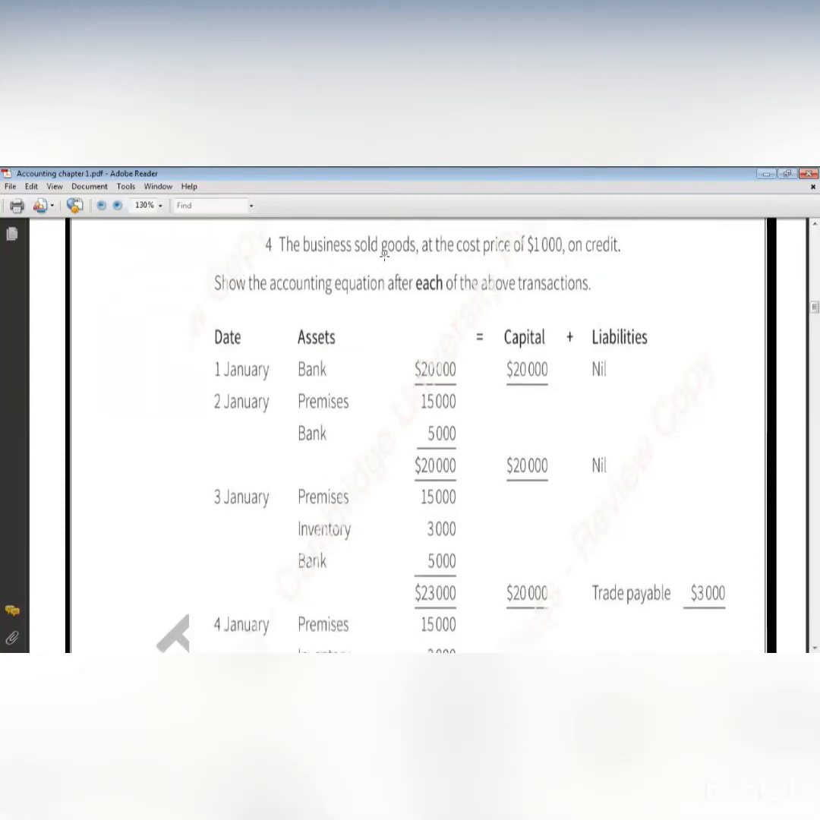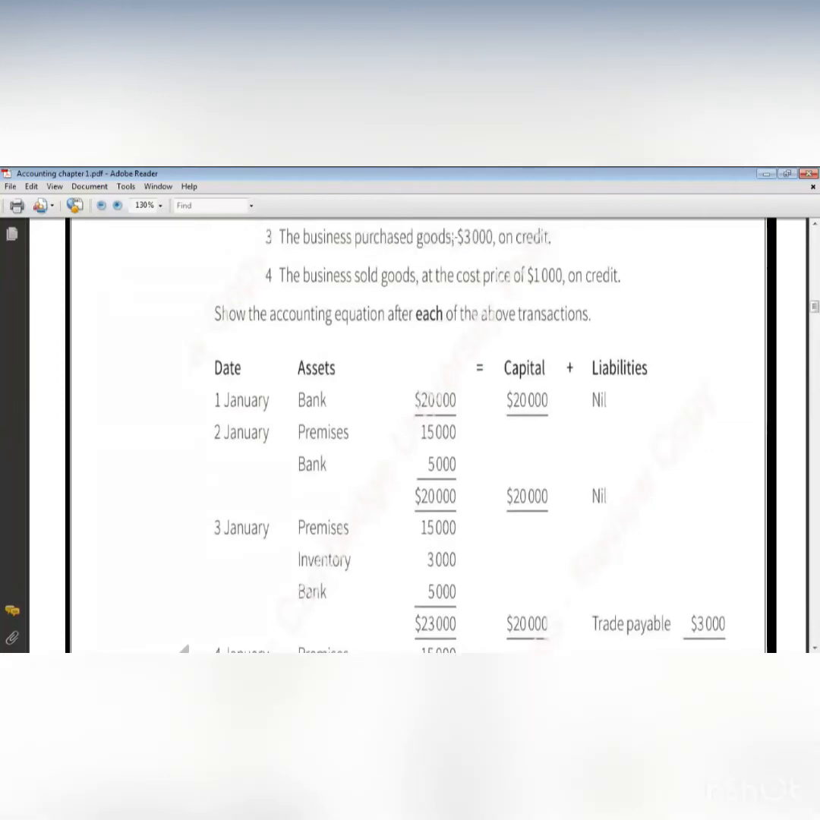On January 4, the business sold goods at cost price of $1,000 on credit. So out of the goods that I bought before, which is $3,000, I sold one on credit. I sold on credit. So did I receive money? No, I will receive it later. So I have something called trade receivable. So now my inventory was 3. I sell 1. This means, how much do I have right now? What's the remaining amount?